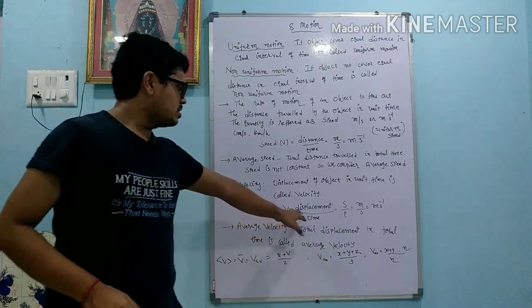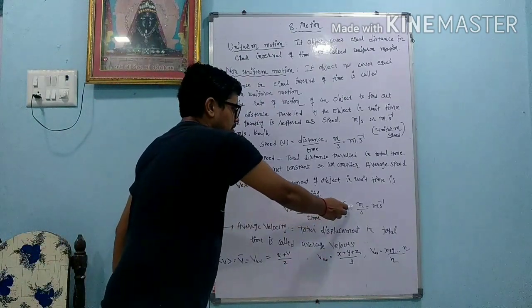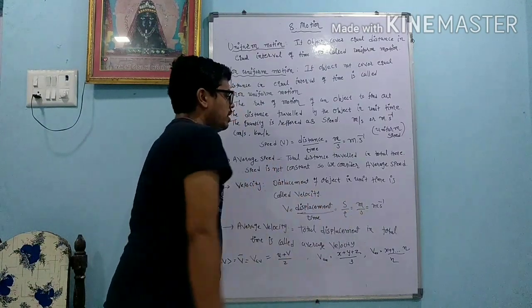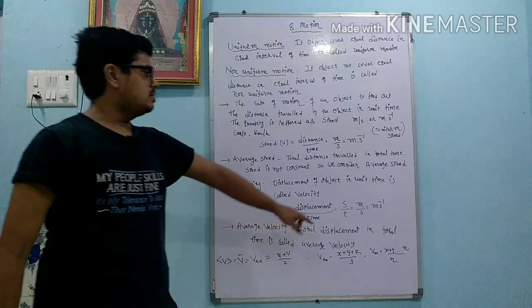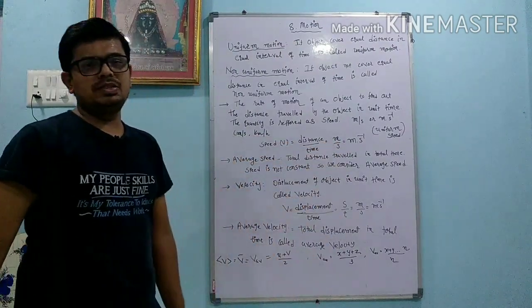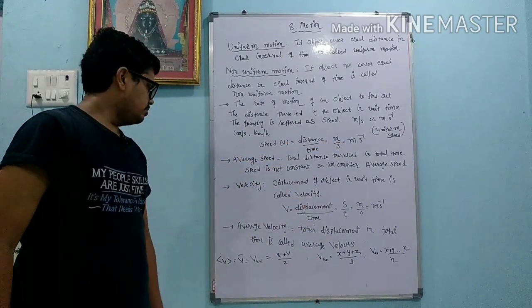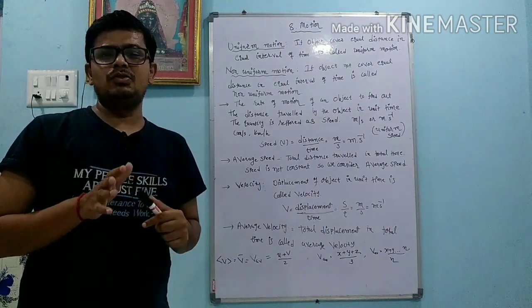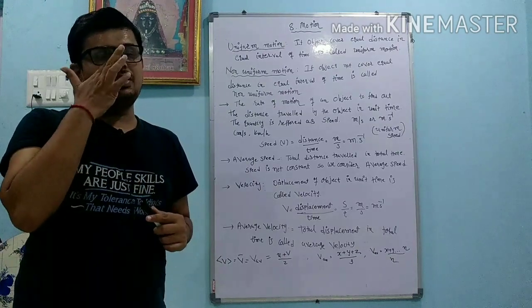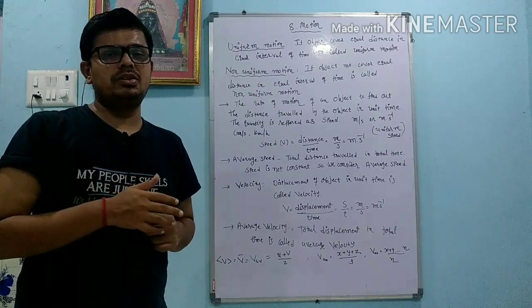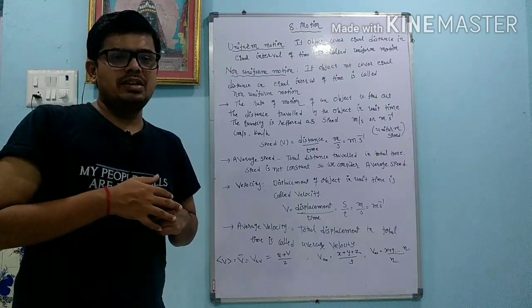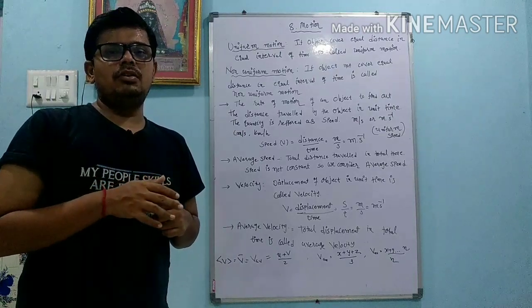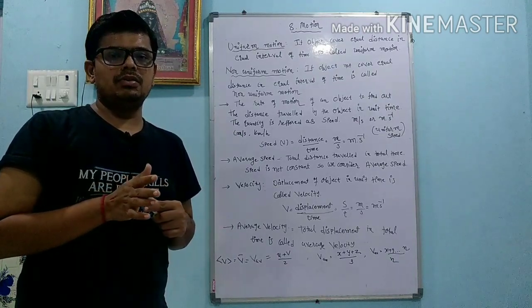Now according to the MK system, displacement S is in meter and time is in second. So again it is the same, meter into second inverse, as the speed. Dear student, as we know that speed is never constant, in the same way velocity is also not constant, because as we travel in different areas where my directions constantly change, my velocity also changes. So we cannot calculate the exact value of velocity; we have to calculate the average velocity.